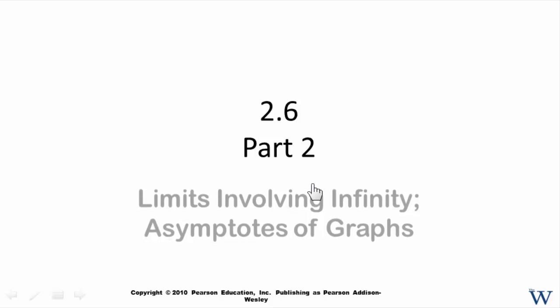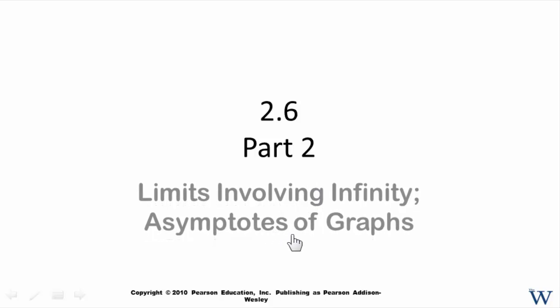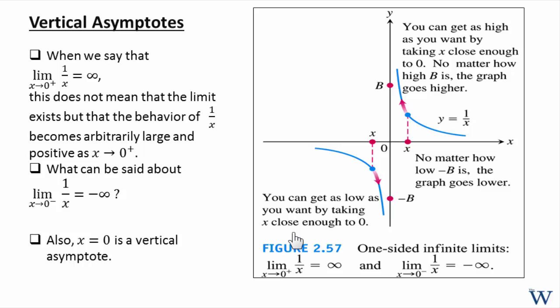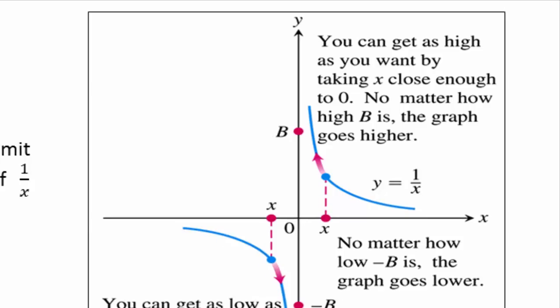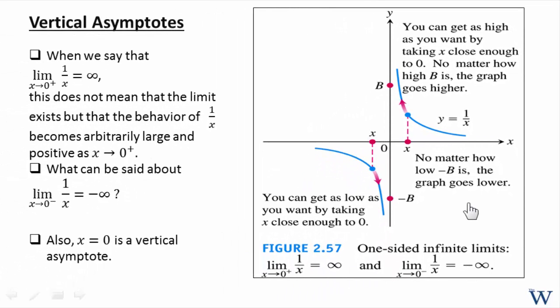All right, we're still looking at limits involving infinity and asymptotes of graphs. Okay, so let's look at this next slide. Here we have a function y is equal to 1 over x, and this time, instead of looking at how the graph behaves when x goes to infinity or to minus infinity, we'll look at what happens as x gets closer and closer to 0. Now remember, 0 is what makes the function y equal to 1 over x undefined. So we're looking at one-sided limits, and it turns out that they go to plus infinity or minus infinity.